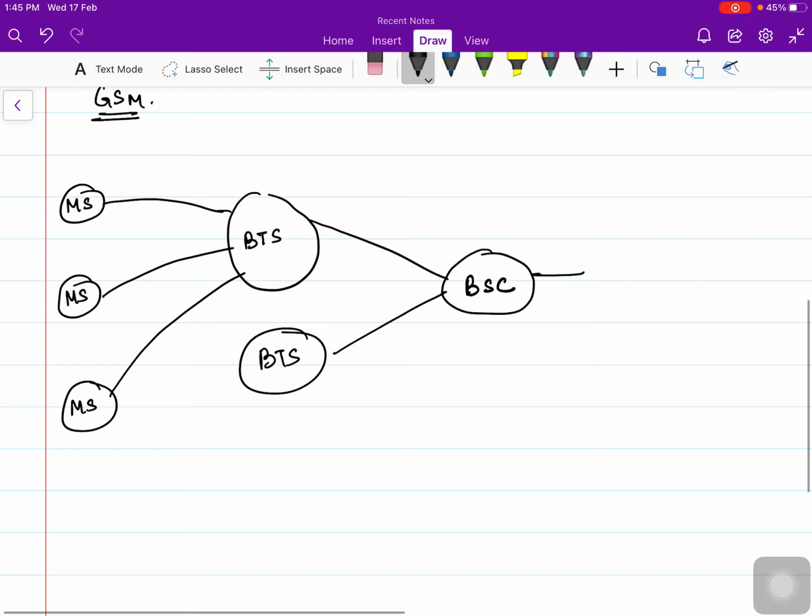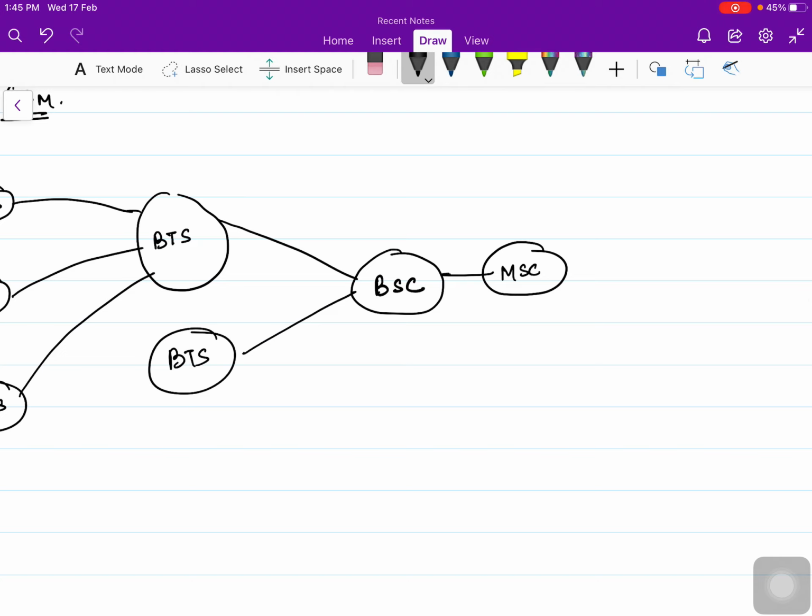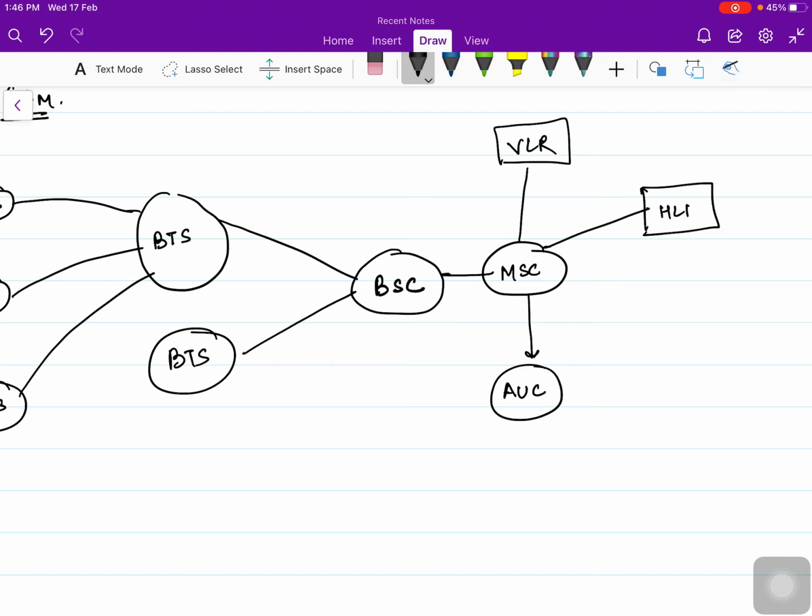Every base station controller is connected to the MSC, that is the mobile switching center. The mobile switching center is connected to AUC, VLR, HLR, EIR.